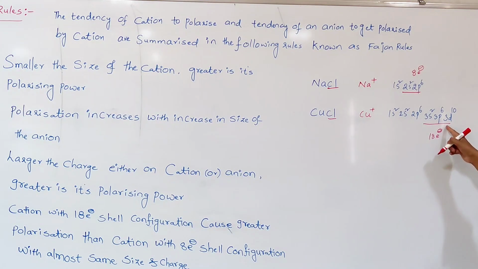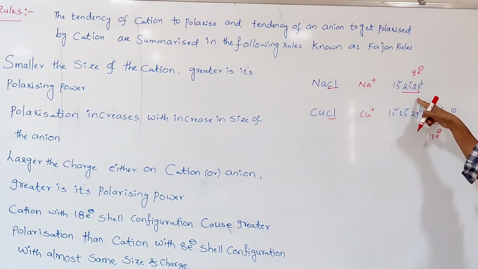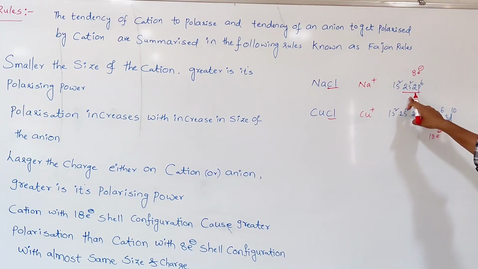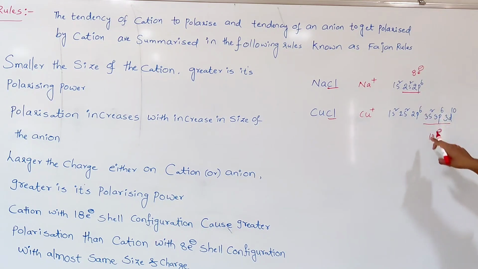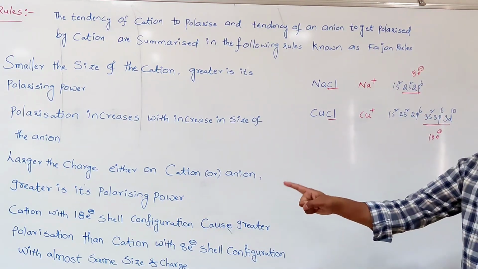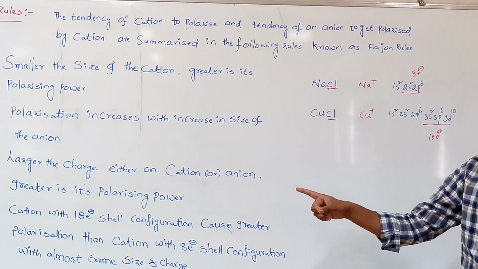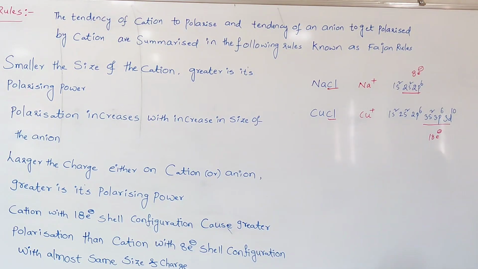So now here 8 electrons are there, here 18 electrons are there. In the valency shell, 18 electrons are present in the Cu+ cation. Here in the valency shell, 8 electrons are present in Na+. This is called a noble gas configuration or inert gas configuration. This is a pseudo inert gas configuration. Instead of 8 electrons, if 18 electrons are there in the valency shell, that is called a pseudo inert gas electronic configuration. Now according to this statement, a cation with the 18 electron shell configuration has greater polarizing power than a cation with the 8 electron shell configuration.